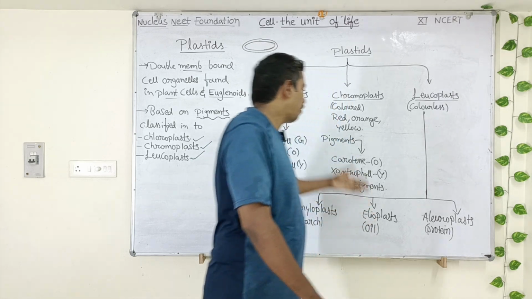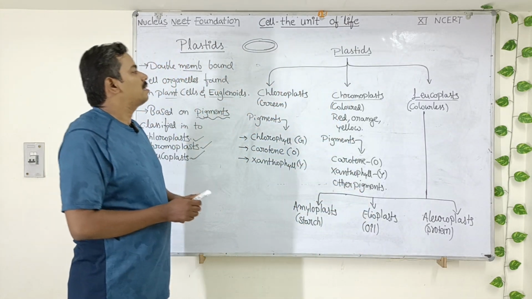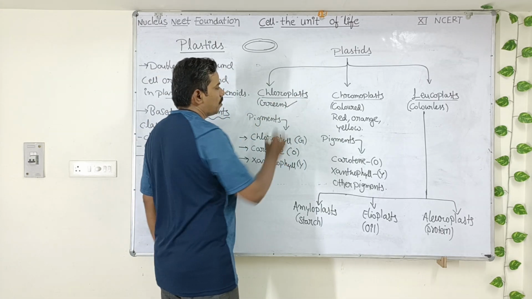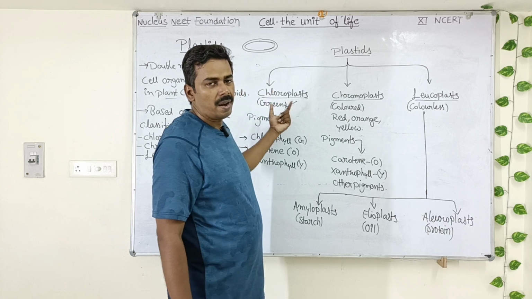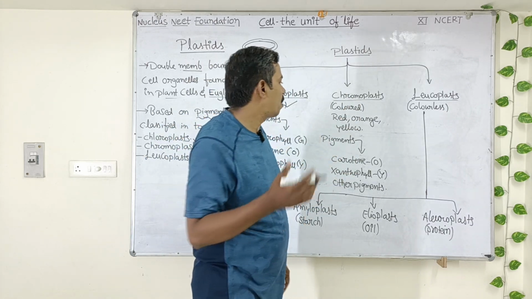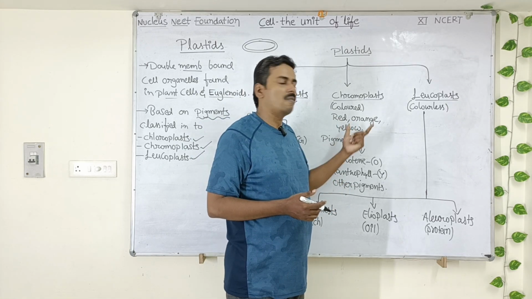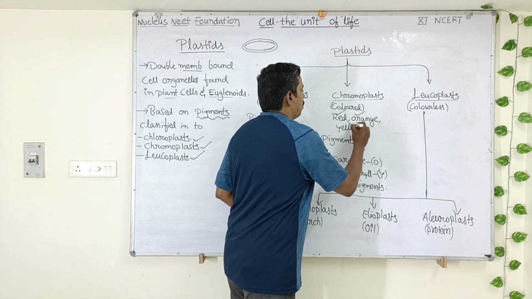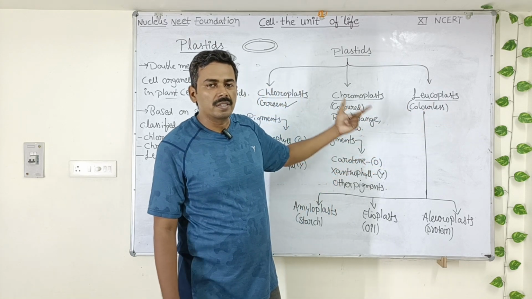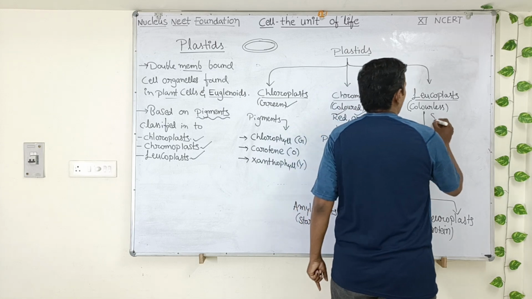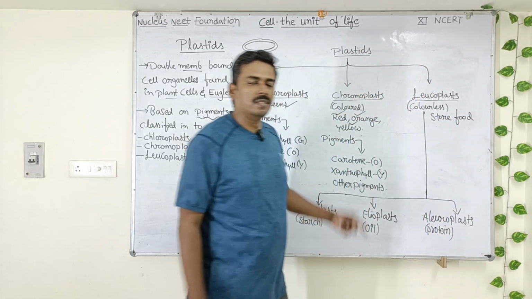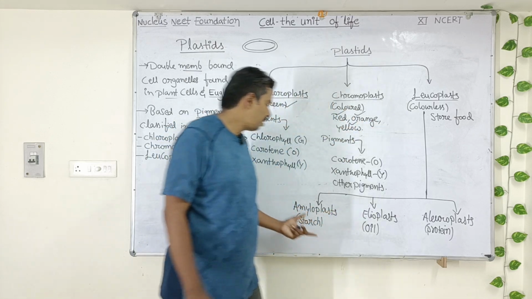Okay, so these are the different types of plastids. Plastids are three types based upon the pigments. Green colored plastids are called chloroplasts. They are found in green parts of the plant such as leaves. Chromoplasts are the plastids which provide different bright colors to the flowers of the plant such as red, orange, yellow. Next is leucoplasts. They are colorless, they don't have any pigments but they store food material. So what is their function? They store food material. Based upon the type of food they store, they are again divided into three types.